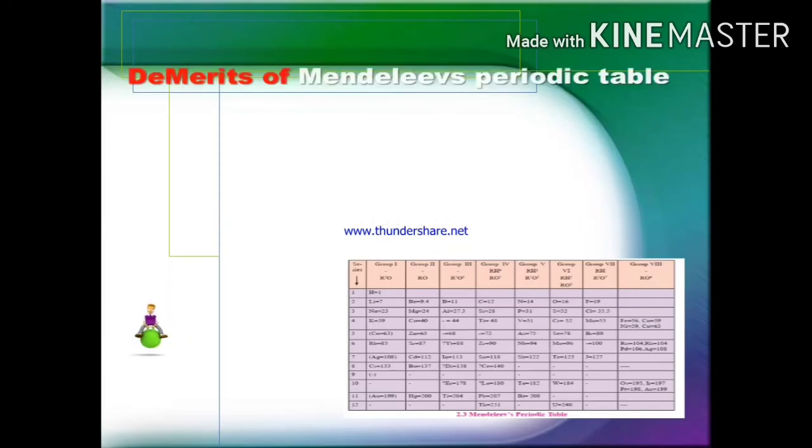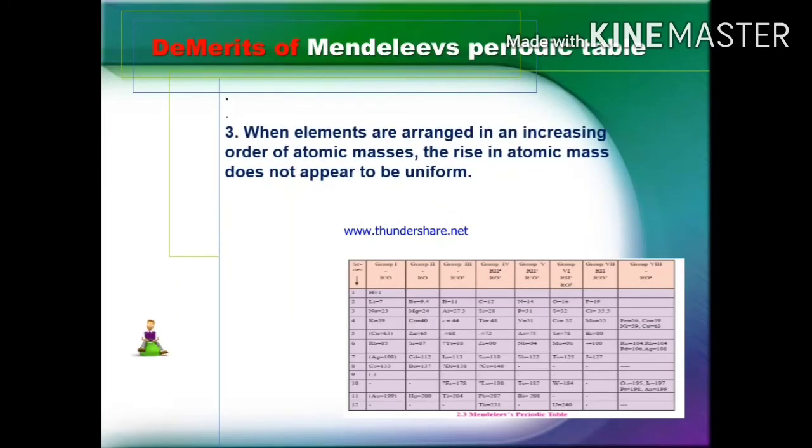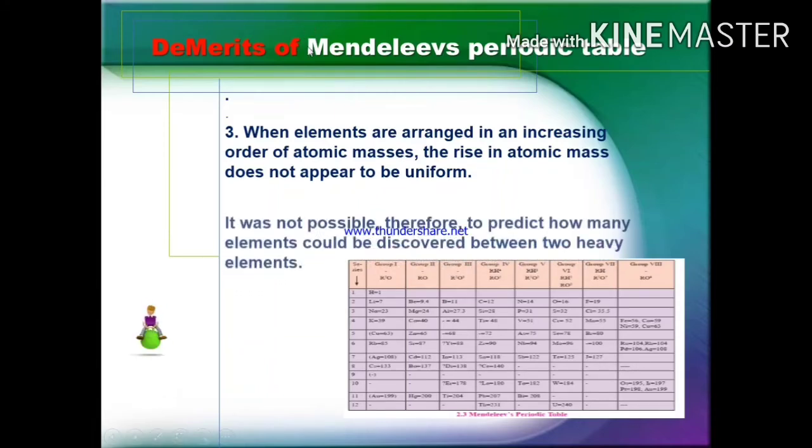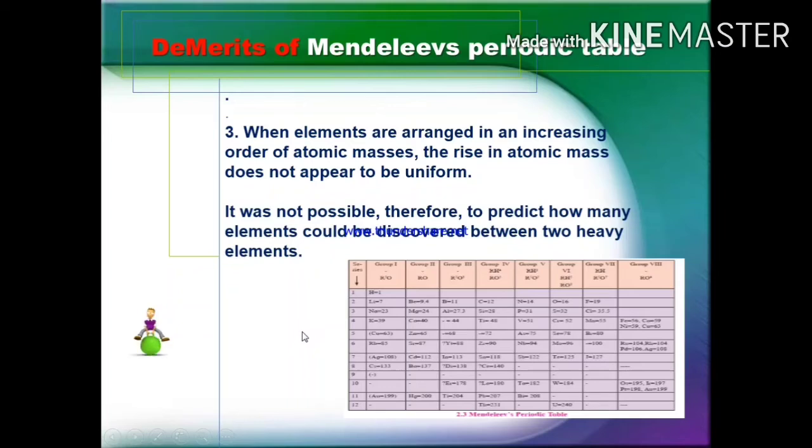Third demerit is when elements were arranged in increasing order of atomic masses, the rise in atomic mass does not appear to be uniform. It was not possible, therefore, to predict how many elements could be discovered between two heavy elements.